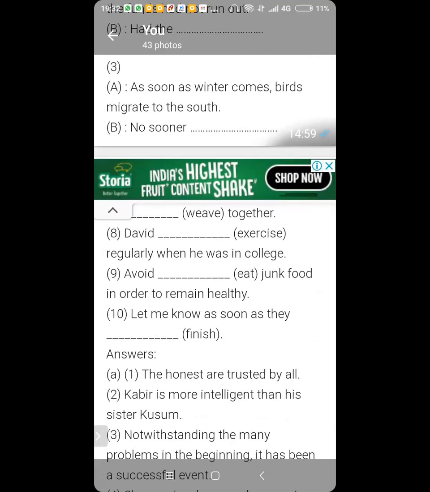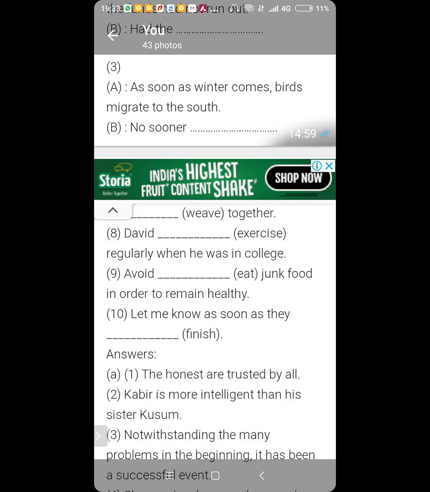Then number 8. David exercises regularly when he was in college. The most important rule is you must read the full sentence. When he was in college. So you're talking about something which took place in the past. For a past action without exception, past verb will come. David exercised regularly when he was in college.